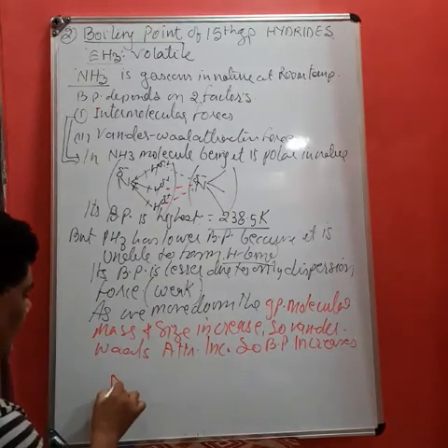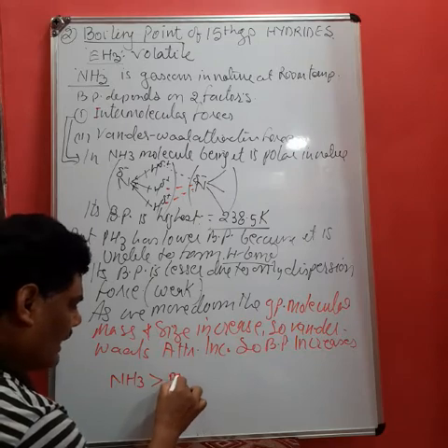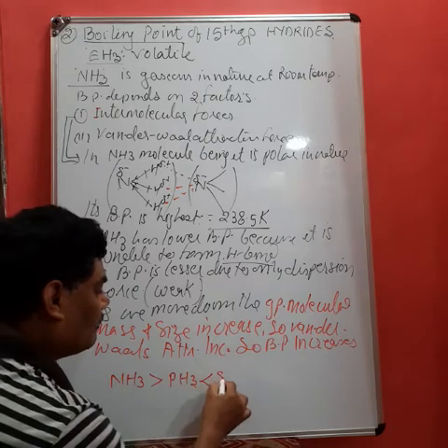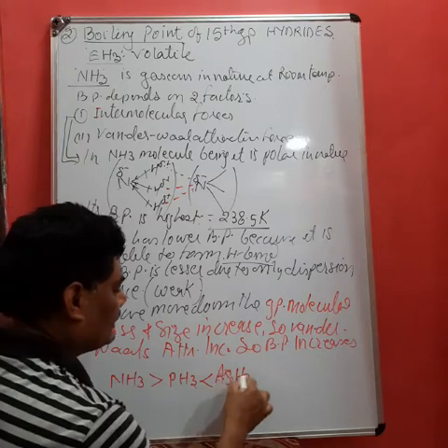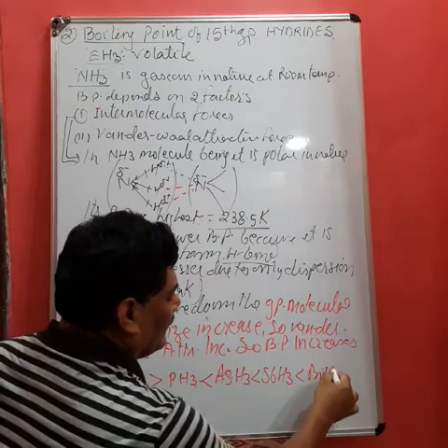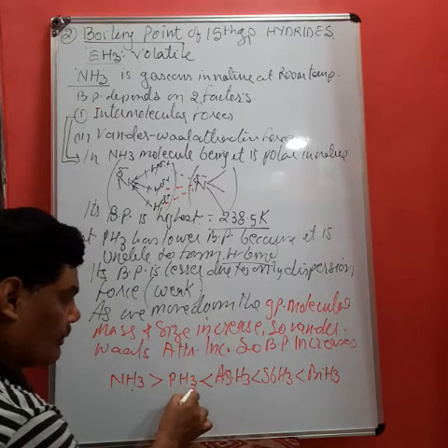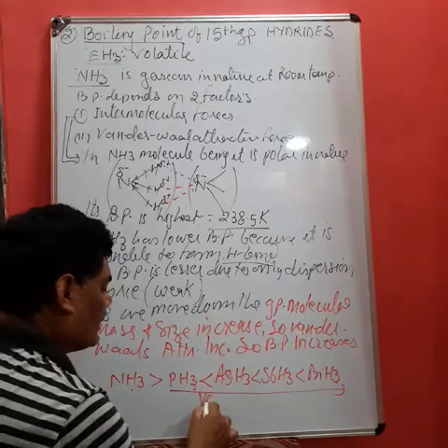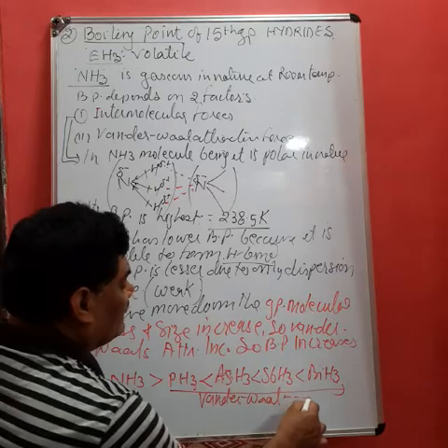That is, NH3 will have higher boiling point as compared to PH3. But after PH3 the boiling point gradually increases: AsH3, then SbH3, and then BiH3. Why? First it will decrease, but after that it is going to increase. Because the second factor is working here. The second factor is van der Waal attraction force.